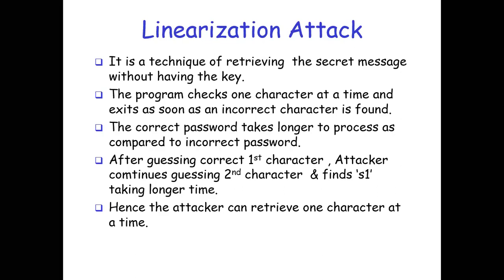After guessing the correct first character, the attacker will continue to guess the second character, and finds that S1 is taking a longer time. If S1 is taking a longer time, it means S1 is my correct character, and then it is going to try finding the third character. After S1 is found, it is going to try S11. Now S11 is not correct, so it exits from the loop, and then it tries S12. Now S12 is the correct character, so it is going to take more time to find the fourth character. If it is taking more time to process, it means it is guessing a correct password. Hence the attacker can retrieve one character at a time.